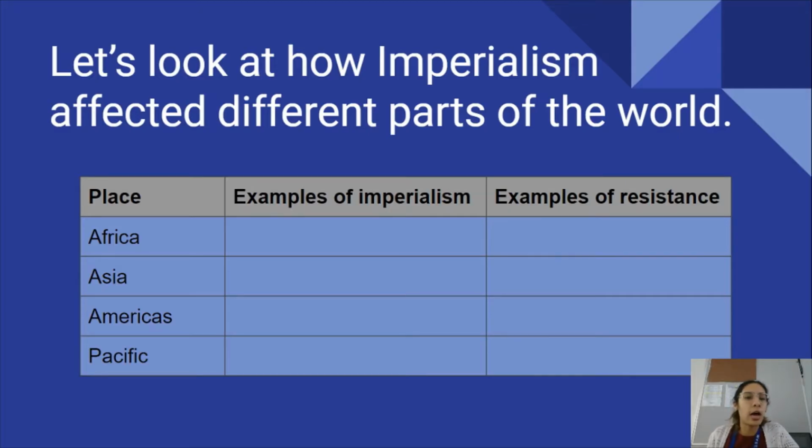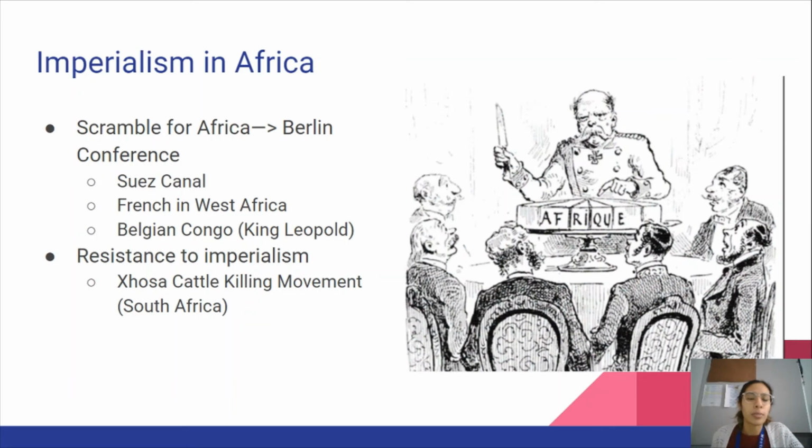Let's look at how imperialism affected different parts of the world, and we're going to go over this really quickly. We're going to look at Africa, Asia, and the Americas, and I would advise making a handy-dandy chart as well to organize your information. First, let's look at how imperialism played out in Africa.